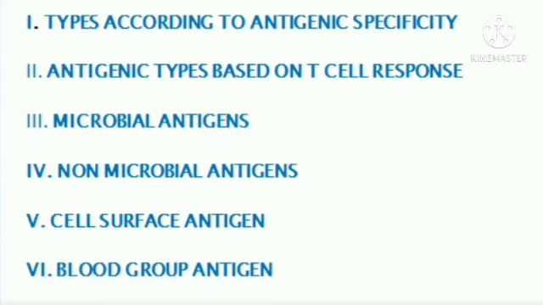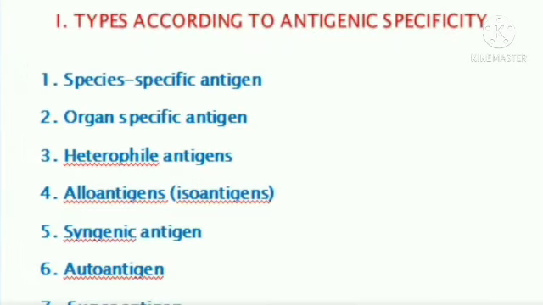So now, coming one by one, types according to the antigenic specificity. We have described this antigen into 7 different types: species specific antigens, organ specific antigens, heterophile antigens, alloantigens, syngenic antigens, autoantigens, and superantigens. You must know a little about each one, one by one.